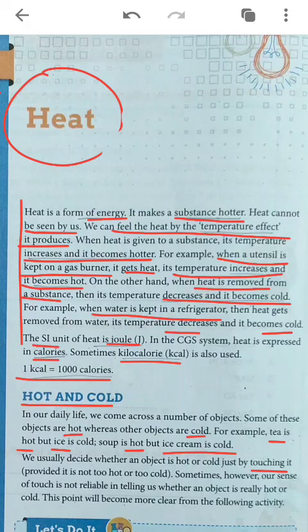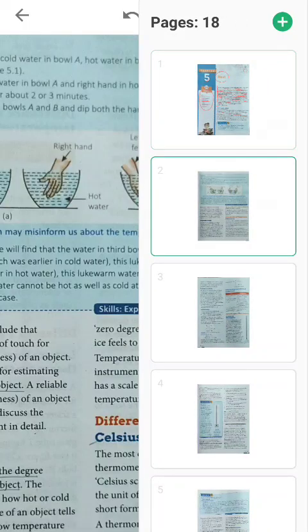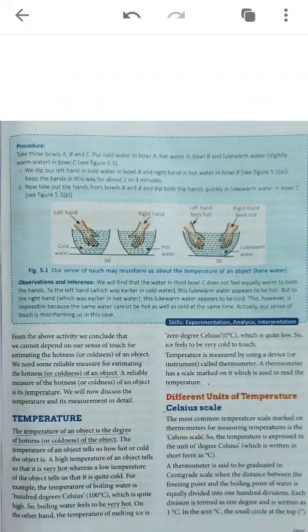Sometimes it happens that our sense does not give us a clear idea whether the object is hot or cold. Let us see one activity that is given. In that activity you have to see in what case our sense is not working. Now let us move to the next topic. The activity is to be learned by you only. We will move to the next topic, that is temperature.